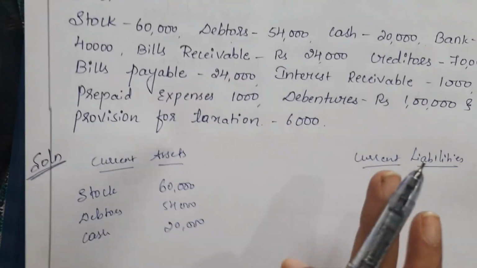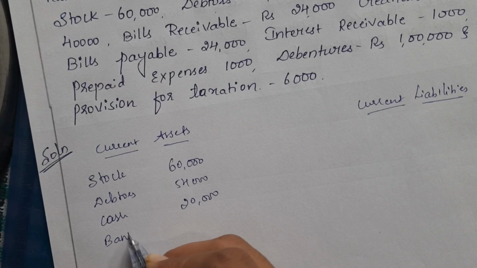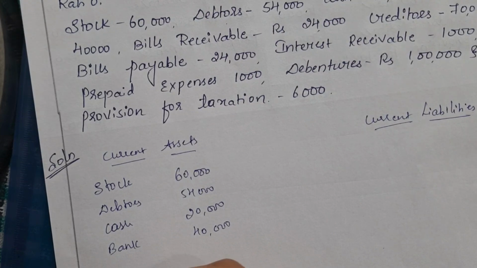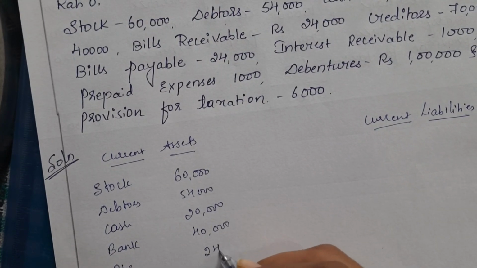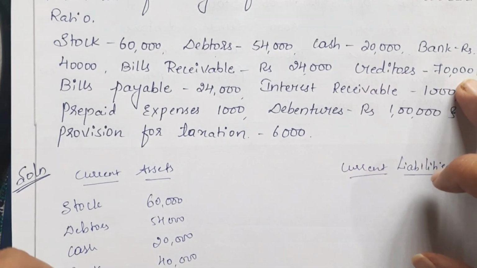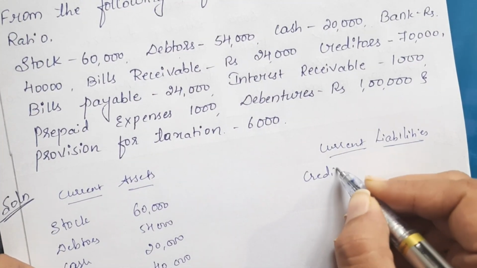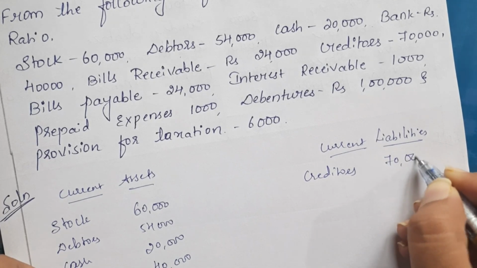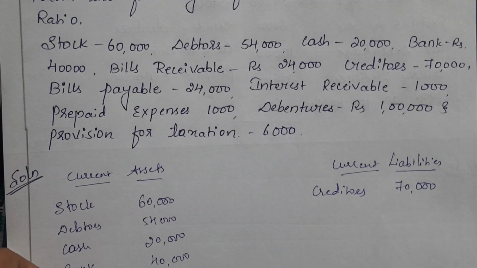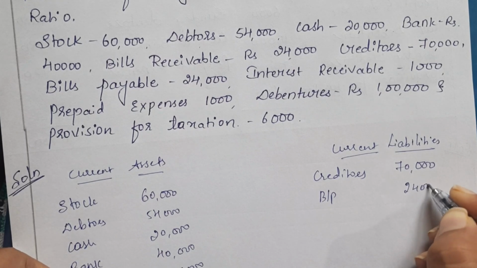Okay, bank, rupees 40,000. Bank means bank balance. Okay, so the amount which is kept in our bank account, right? So bank, rupees 40,000. Next we have bills receivable, rupees 24,000. Okay, then we have creditors. Now creditors are our current liabilities, not assets, right? So write it on the liability side. Creditors, rupees 70,000. Okay, then we have bills payable, rupees 24,000. Again, bills payable is our liability, so bills payable, rupees 24,000.